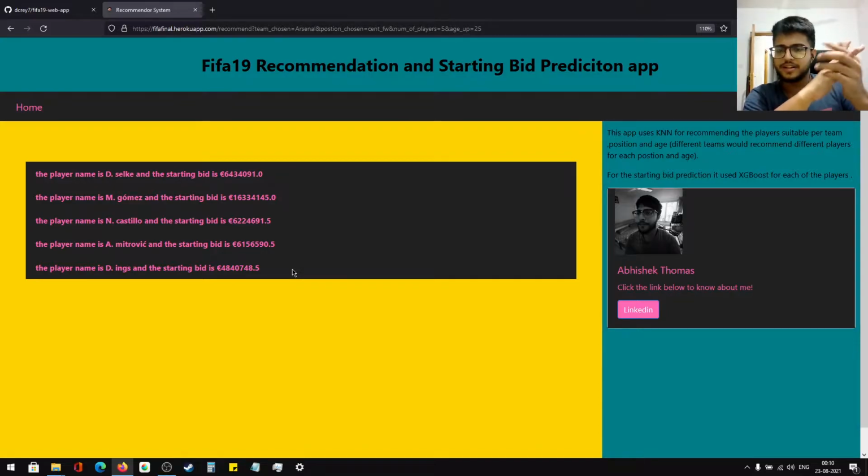So this is the recommendation that it has given me. Here it's all in pounds. So this is 64 million pounds. For Danny Ings, it is 48 million pounds. Mitrovic, Castello, Mario Gomez. So these are the players that have been recommended, and these are the starting bid predictions for each player. So this is how my model works.